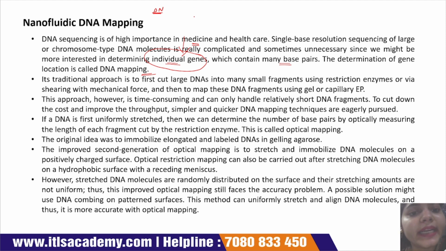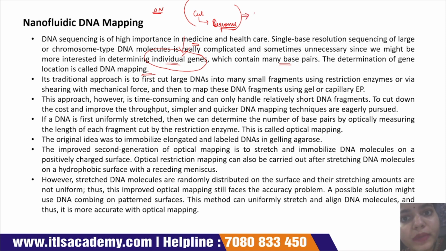In the traditional method, first we cut the DNA, then we sequence the DNA, and this is a very time-taking process.